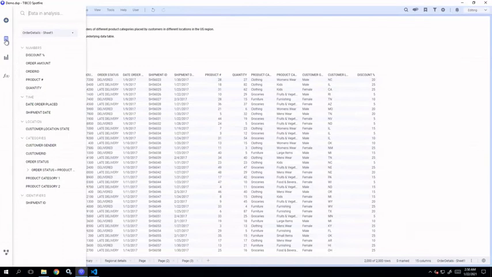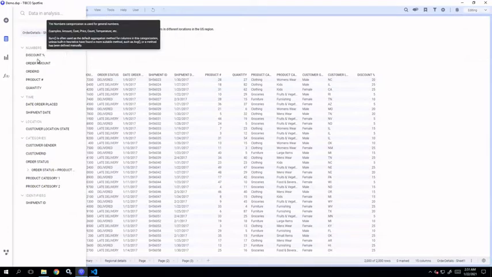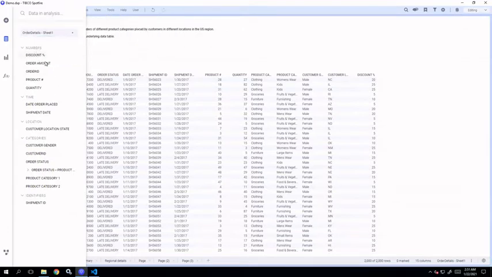Next is the data in analysis flyout. The data in analysis flyout displays all the data tables that are loaded into Spotfire. You can view the data table or change the data table using this drop down. It lists and categorizes all the columns in that particular data table into these categories: numbers, time, location, categories, and identifiers.